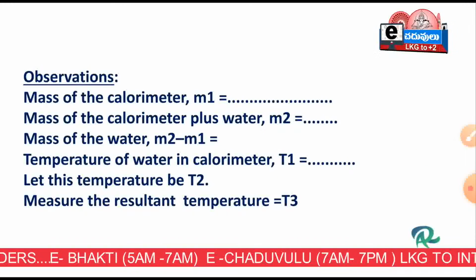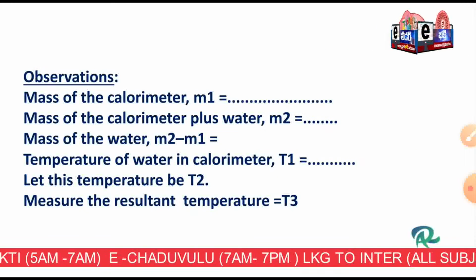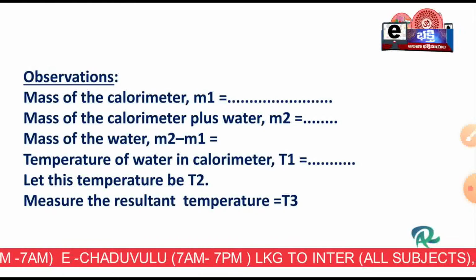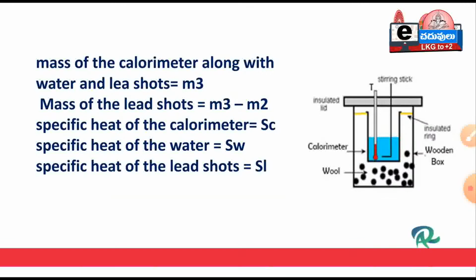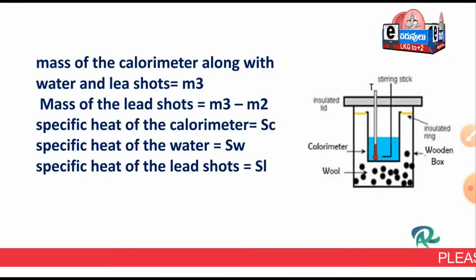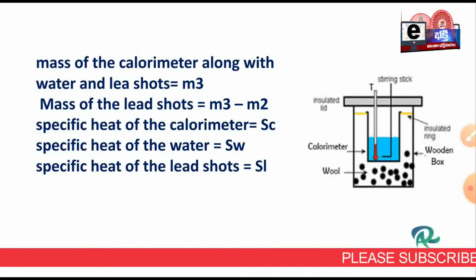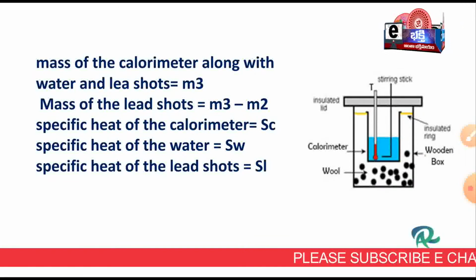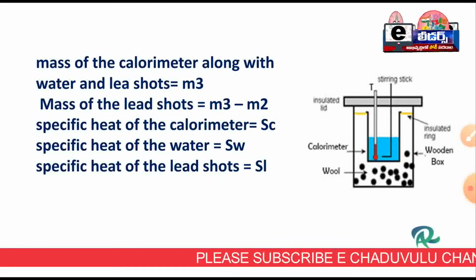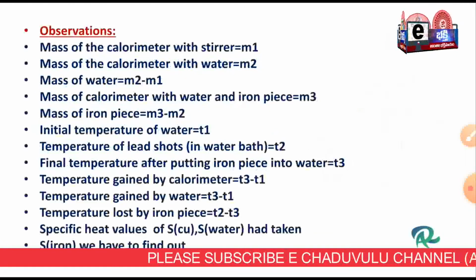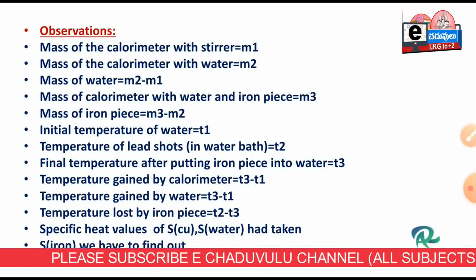And observations: mass of the calorimeter M1, mass of the calorimeter plus water M2, mass of the water, temperature of water in the calorimeter, temperature of the iron bolt or lead shots, and the final temperature. Likewise mass of the lead shots M3 minus M2, specific heat of the calorimeter SC, water SW, specific heat of lead shots, here we have taken lead shots, SL. We have to find out the specific heat of lead shots, and we have to draw the diagram also.